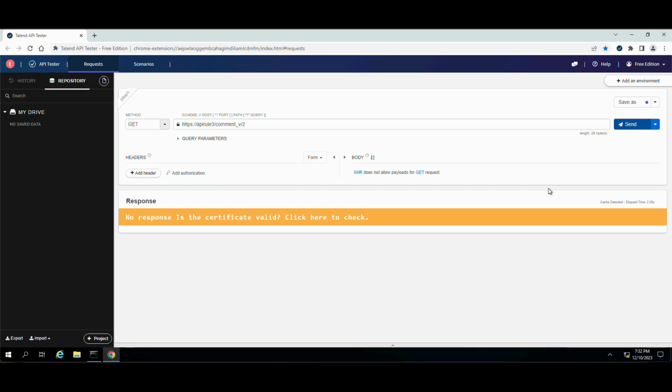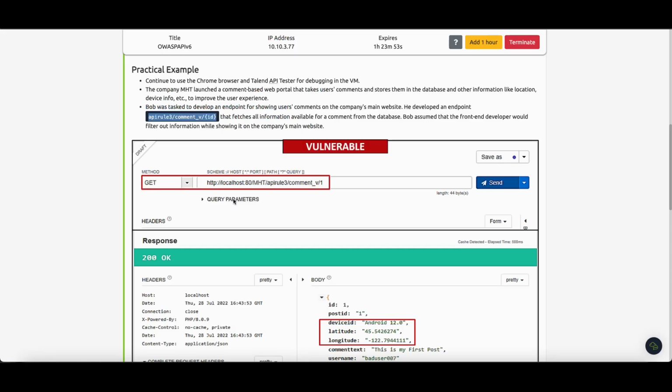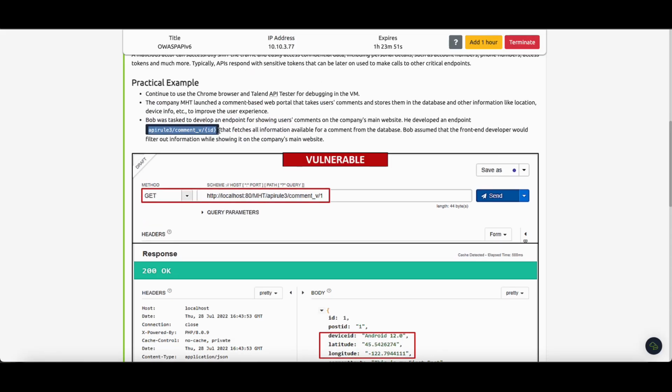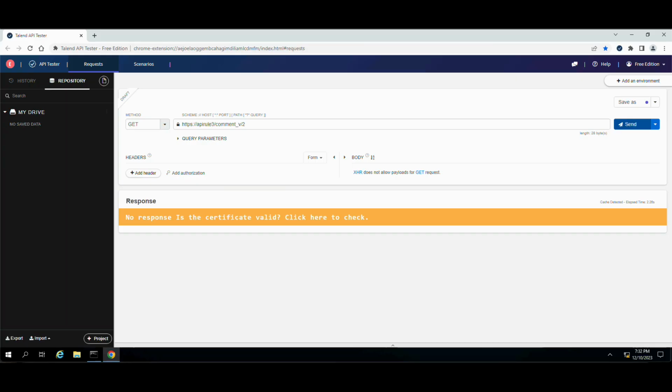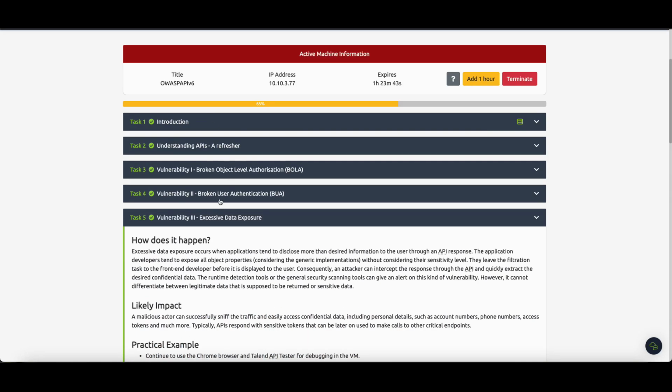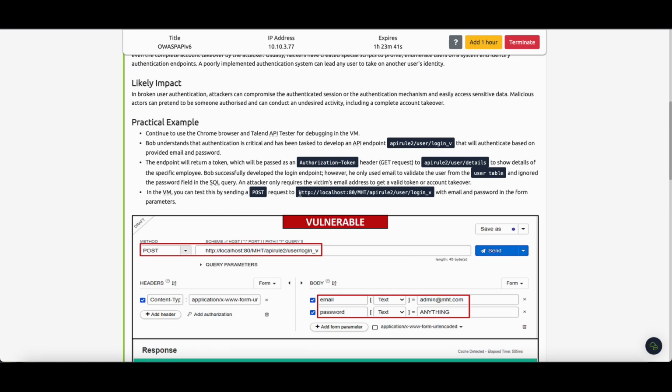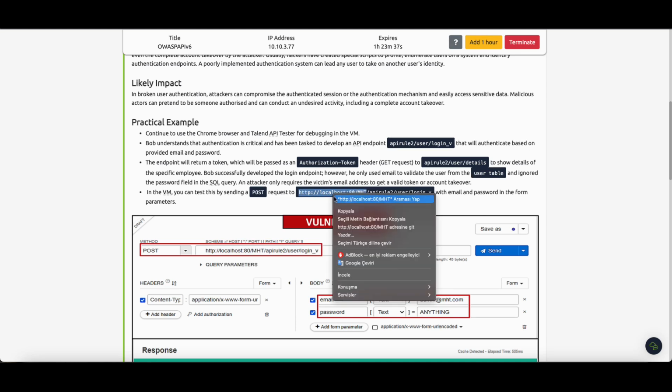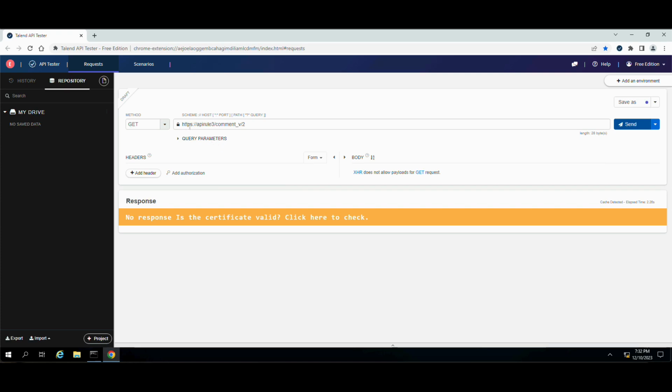No response. Is the certificate valid? I won't click here. A payroll comment. But where is my address? Yes, it's wrong because my address needs something more.